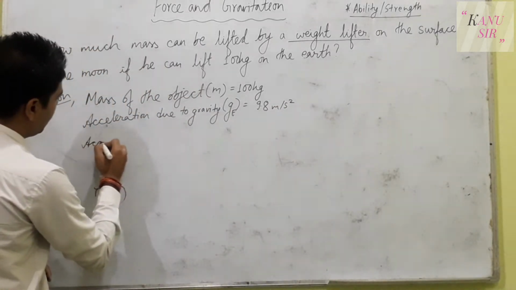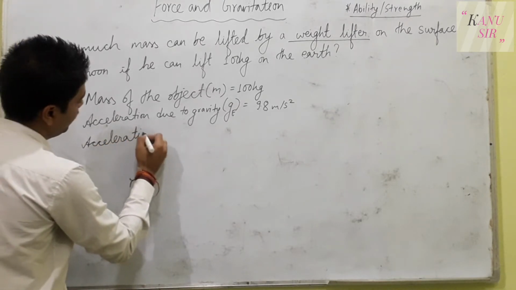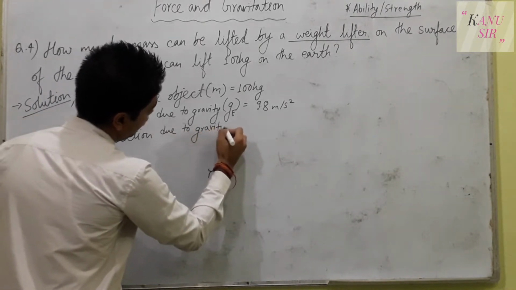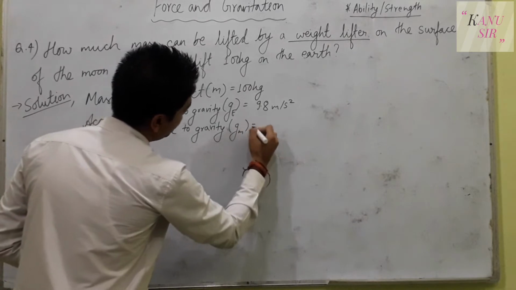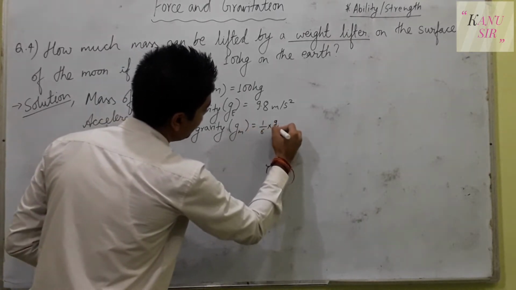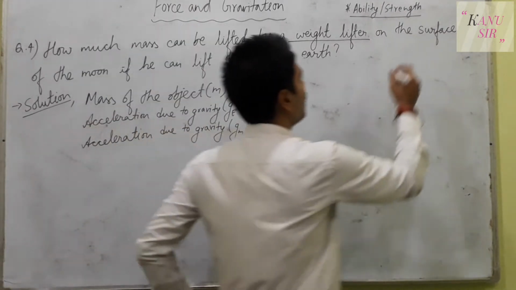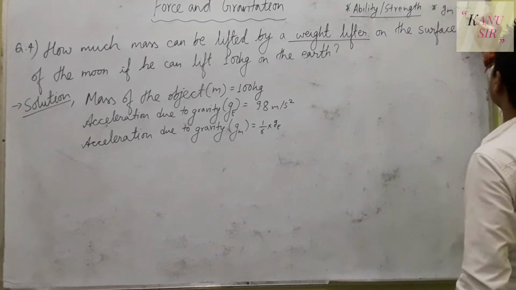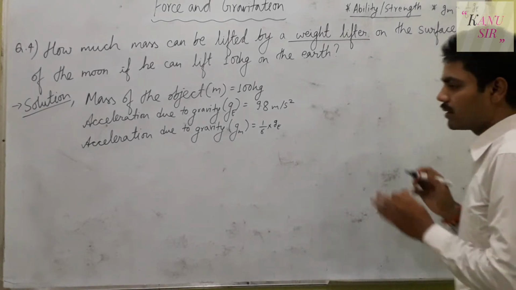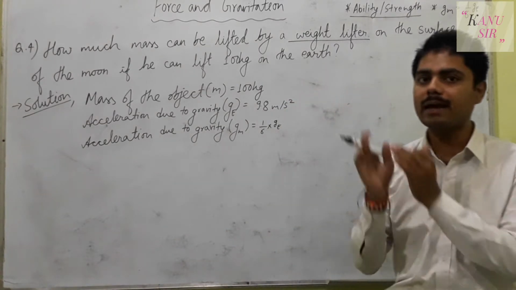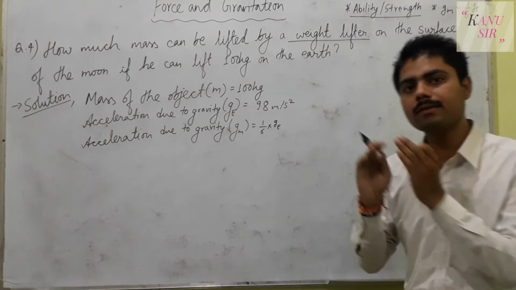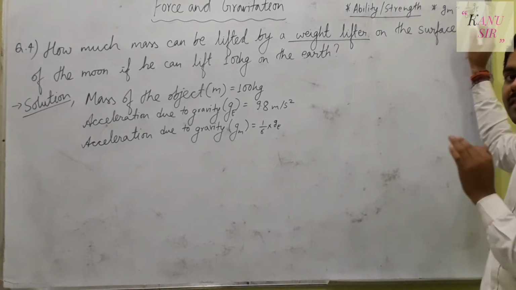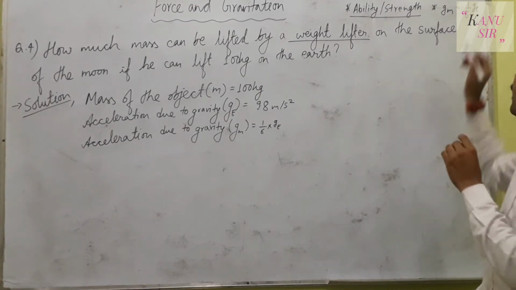And one more thing you must remember, that is acceleration due to gravity on the moon, that is Gm, is 1/6 times the gravity of the earth. So this is one more point you must remember, that acceleration due to gravity of the moon is 1/6 times the gravity of the earth. This is a fact you must memorize, like the mass of the earth and the radius of the earth. You must keep in your mind that the acceleration due to gravity on the moon is 6 times less than the acceleration due to gravity on the earth.